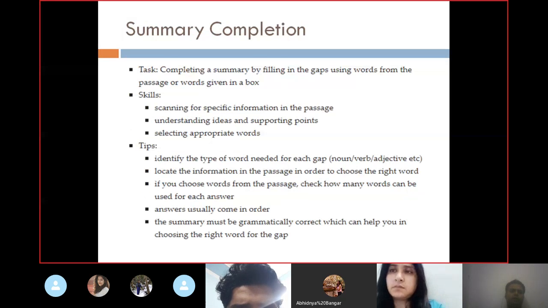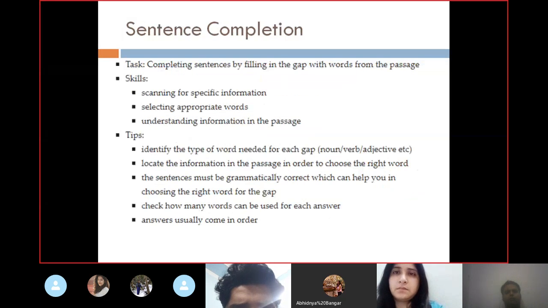Summary completion we have already done. Sentence completion is the simplest form. It generally comes as a combo. For example, there would be true false not given along with sentence completion, like 5 questions from true false not given and 5 questions from sentence completion, or there could be multiple choice questions coming along with it, 5 questions from multiple choice and then sentence completion.